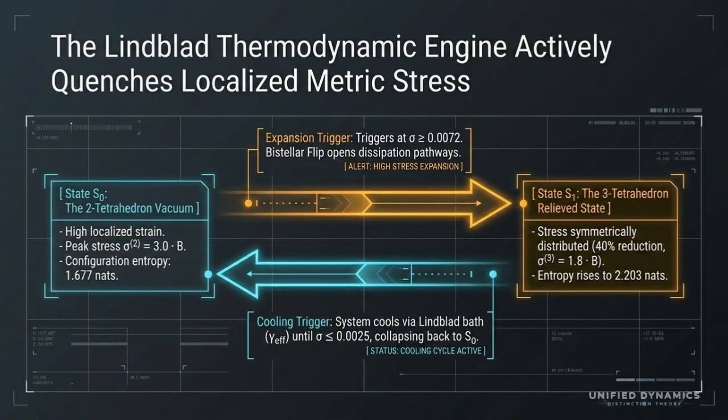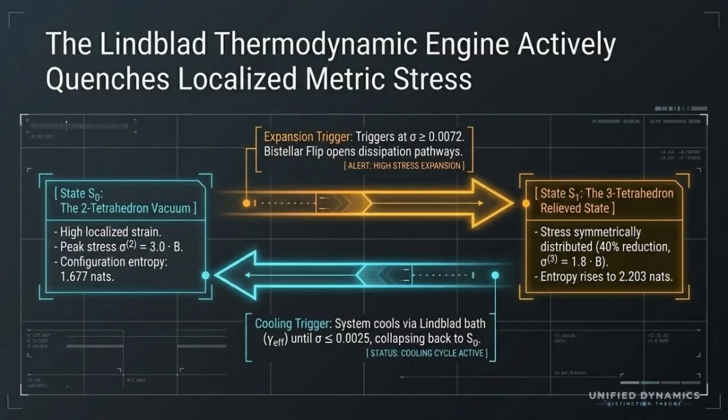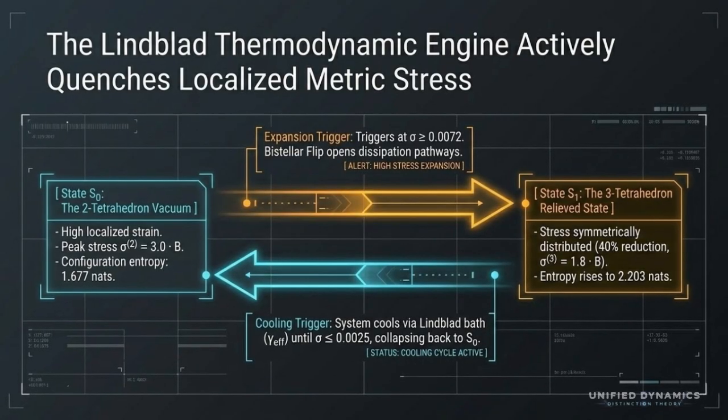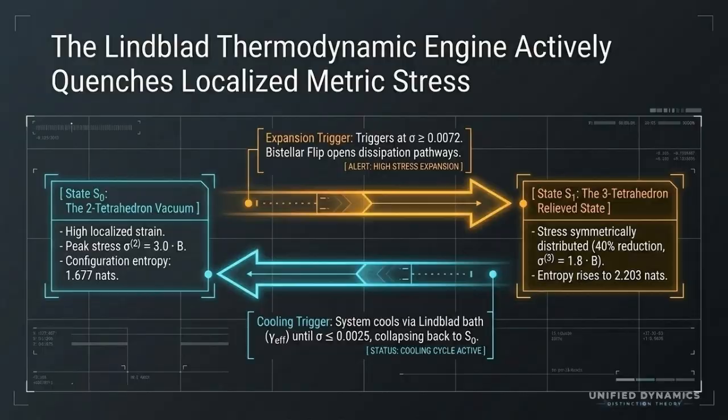So the simple story is, UD does not treat spacetime as fixed. It treats geometry as a dynamic system that can flip, relax, cool, and stabilize.